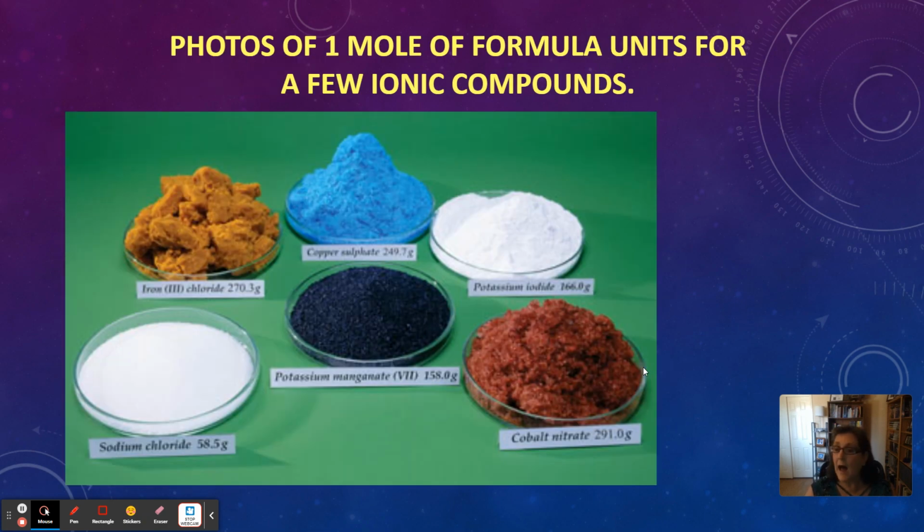Here's some photos of 6.02 times 10 to the 23rd atoms or molecules, in this case, of some ionic compounds. So we see salt. Salt is 58.5 grams for 1 mole. We see iron(III) chloride. We see copper(II) sulfate. We see potassium iodide, some potassium manganate, and some cobalt nitrate. So all of these would fit in your hand. Again, it's 6.02 times 10 to the 23rd units of these ionic compounds. So those are some pictures of a mole.